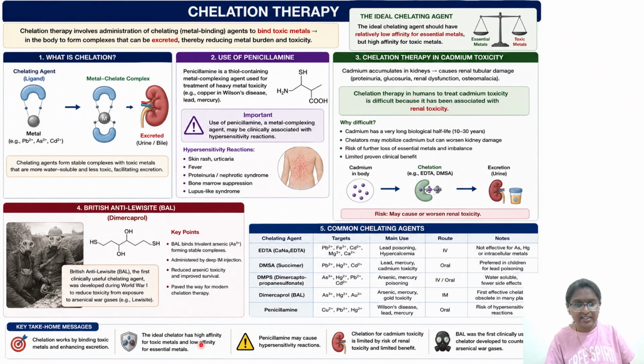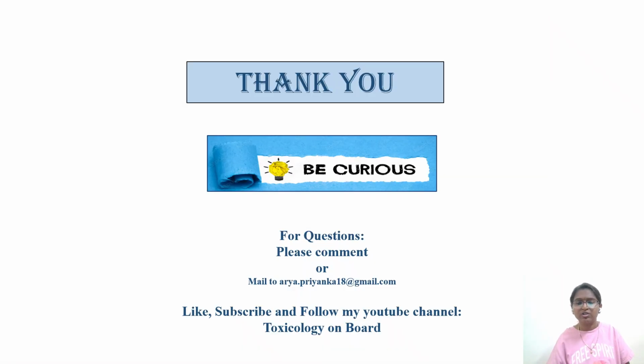Remember, the ideal chelator has high affinity for toxic metal and low affinity for essential metals. Penicillamine may cause a hypersensitivity reaction because of the beta-lactam ring, as certain individuals are sensitive to this class of chemicals. Chelation for cadmium toxicity is limited by the risk of renal toxicity and limited benefit, so you have to check the risk-benefit ratio. Last is BAL, British anti-Lewisite, the first clinically used chelator, developed to counteract arsenical war gases.